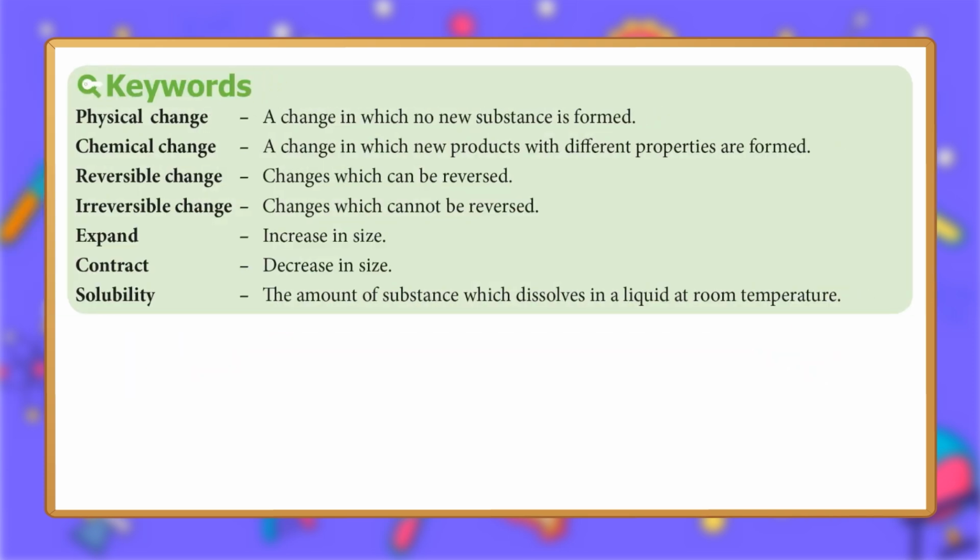Keywords. Physical change: a change in which no new substance is formed. Chemical change: a change in which new products with different properties are formed. Reversible change: changes which can be reversed. Irreversible change: changes which cannot be reversed. Expand: increase in size. Contract: decrease in size. Solubility: the amount of substance which dissolves in a liquid at room temperature.